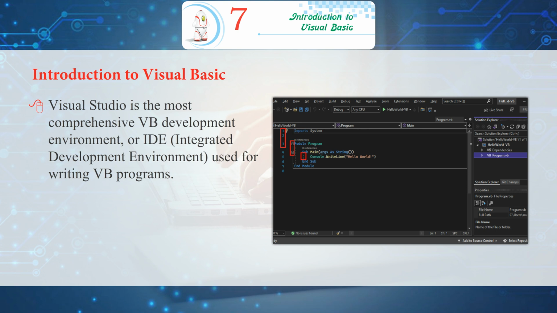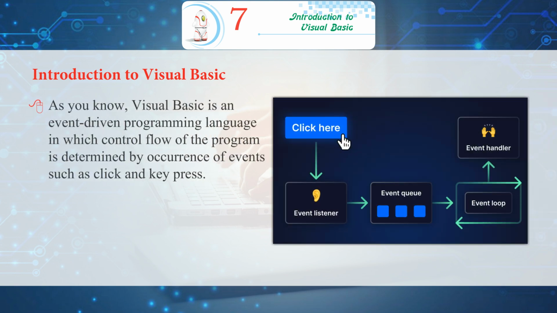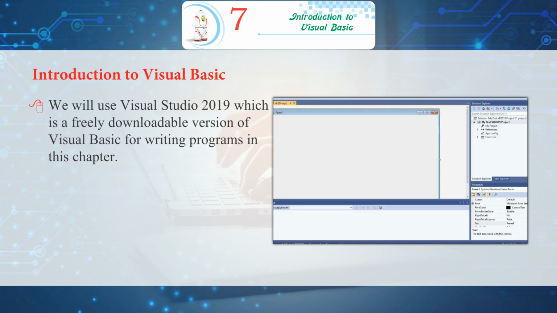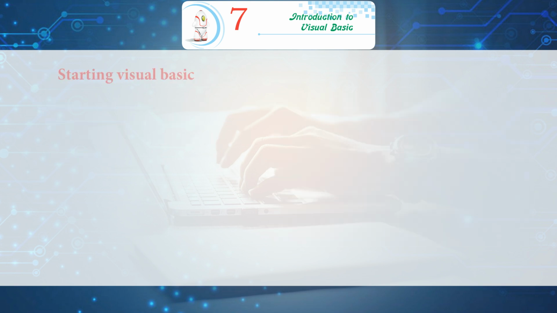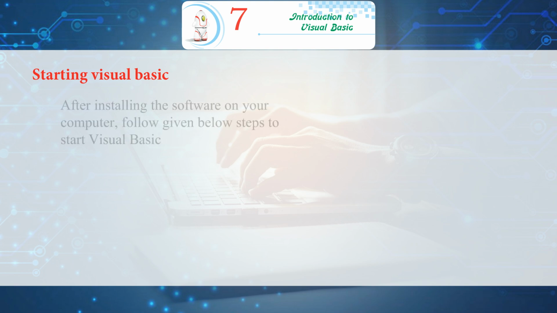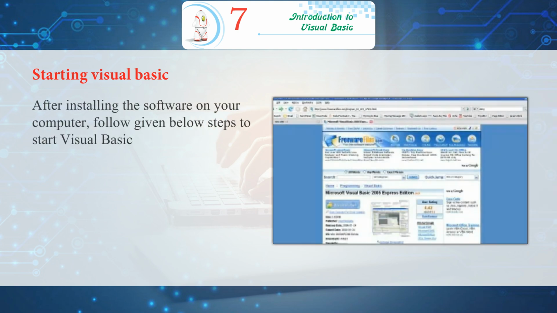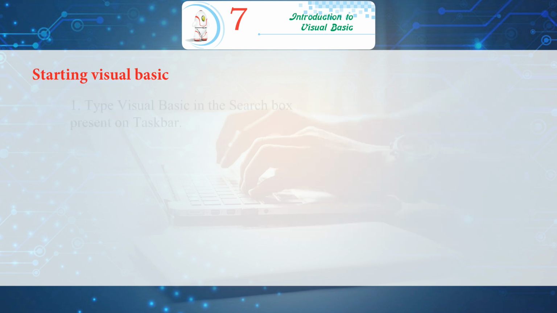writing VB programs. As you know, Visual Basic is an event-driven programming language in which control flow of the program is determined by occurrence of events such as click and key press. We will use Visual Studio 2019, which is a freely downloadable version of Visual Basic for writing programs in this chapter.